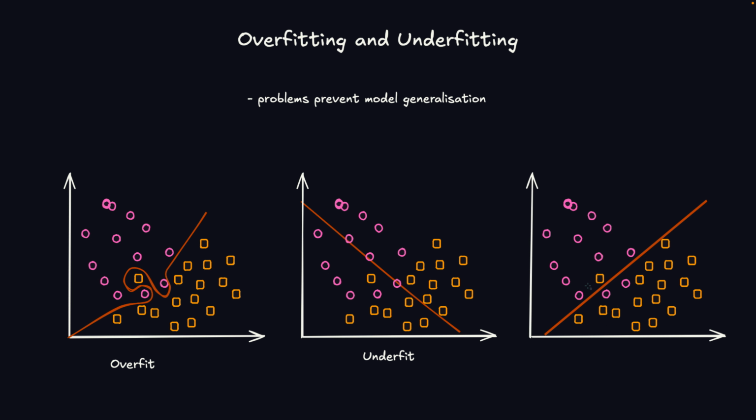But if we have some data point here, for example, we know that it will be correctly identified as a pink circle. That is what we want. We don't want a 100% accurate model. We want a model that learns the general pattern within the data, so it will perform better on unseen data. So this is an example of a generalized model, and this is a good model.